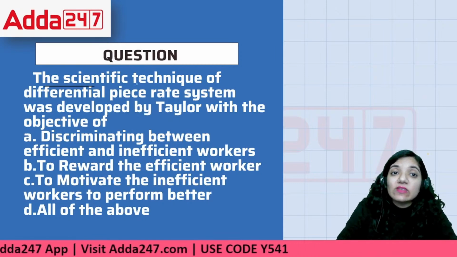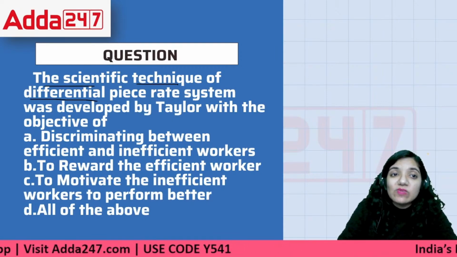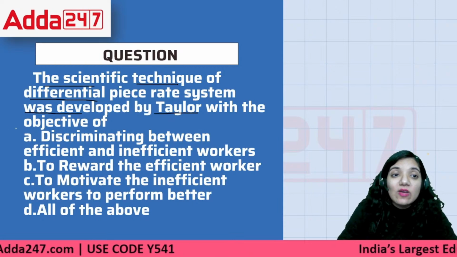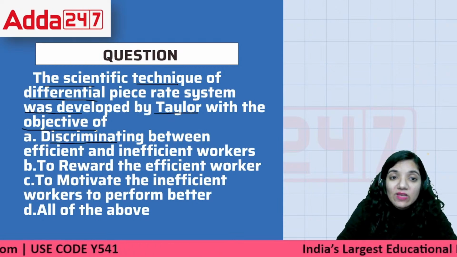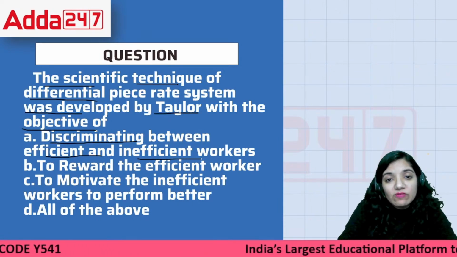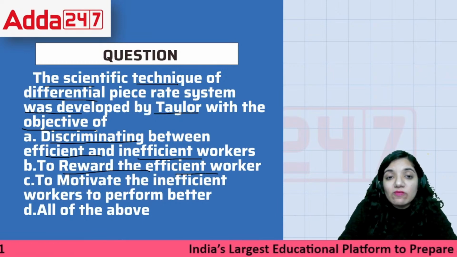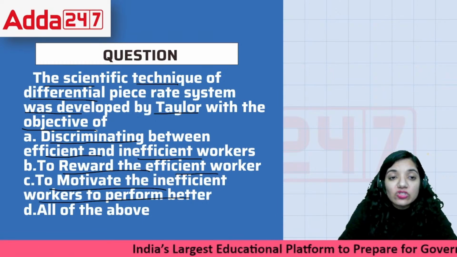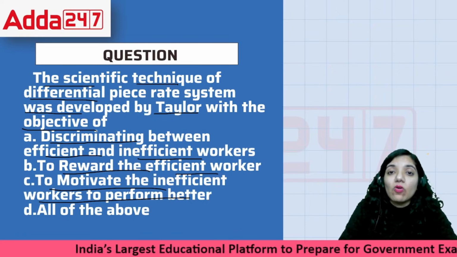The scientific technique of differential piece wage system was developed by Taylor with the objective of discriminating between efficient and inefficient workers, to reward the efficient worker, to motivate the inefficient worker to perform better, or all of the above.